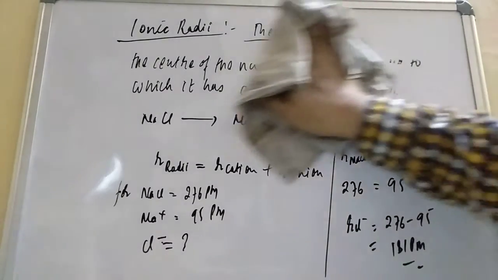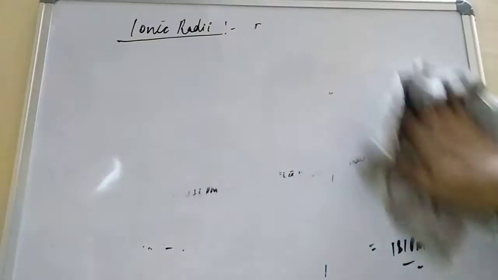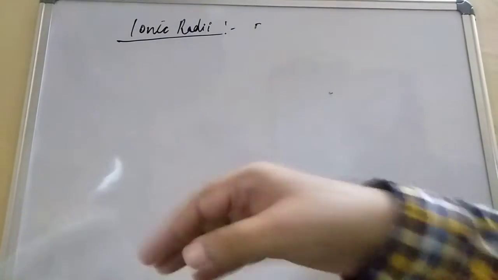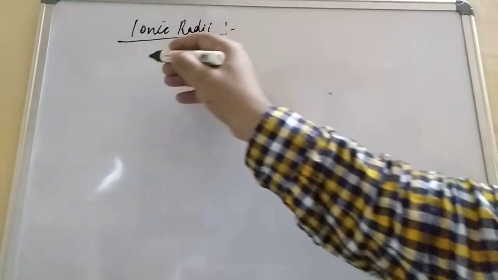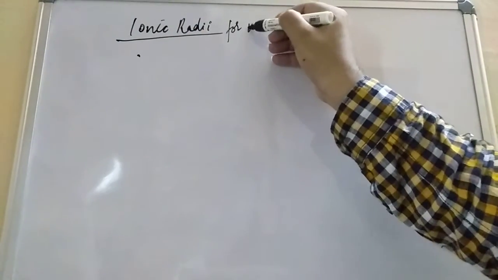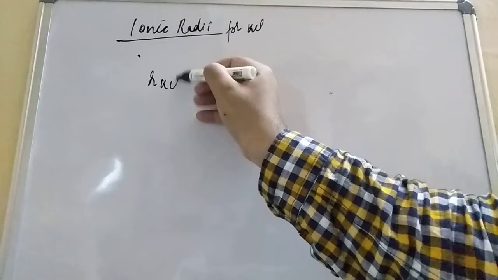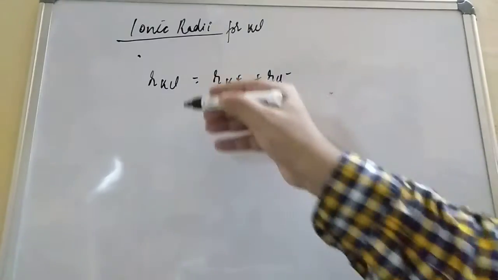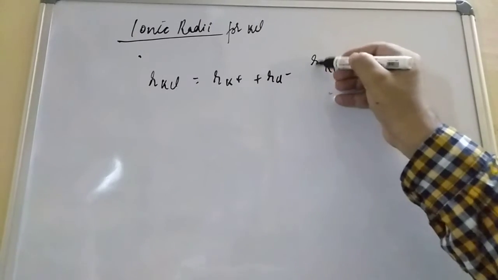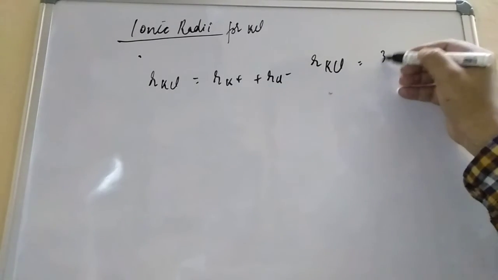Let us see one more example. Suppose I am taking the example of KCl, friend. They have given the internuclear distance between K and Cl, and they are asking for the chloride ion. So for KCl, the ionic radii, R KCl is equal to R K plus R Cl minus. R KCl they have given, how much? 314.